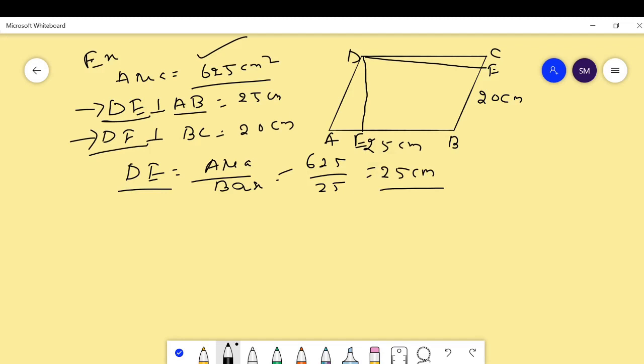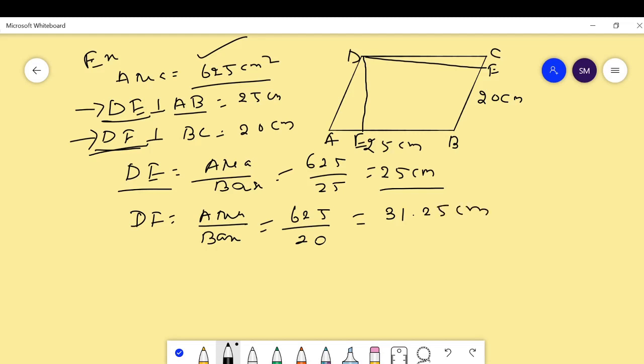Then we have to find the other altitude DF. DF is equal to area upon base. Here area is 625 upon 20. Then by dividing this we get 31.25 centimeter. Then the altitude DF is of length 31.25 centimeter.